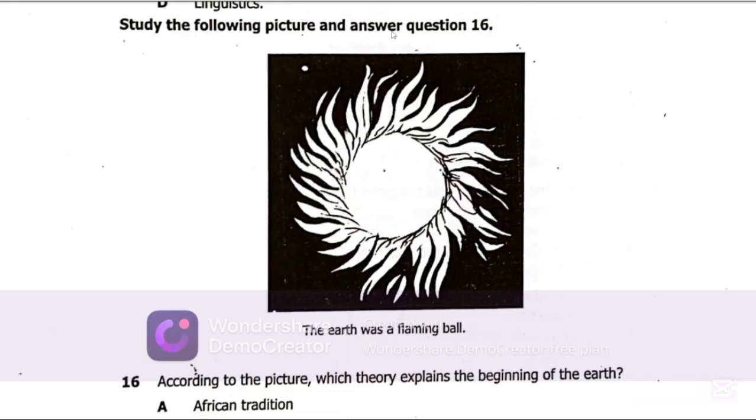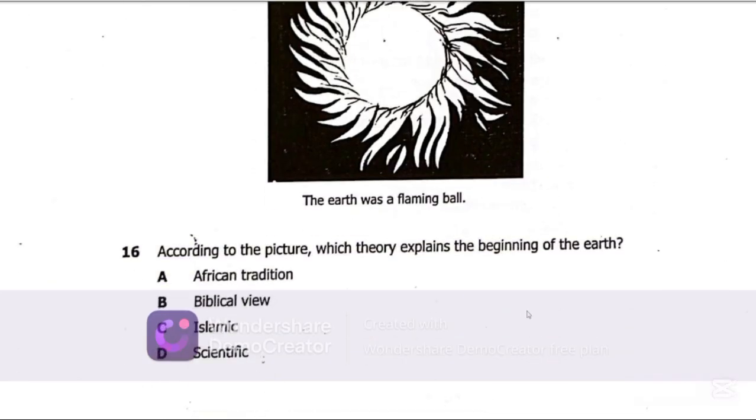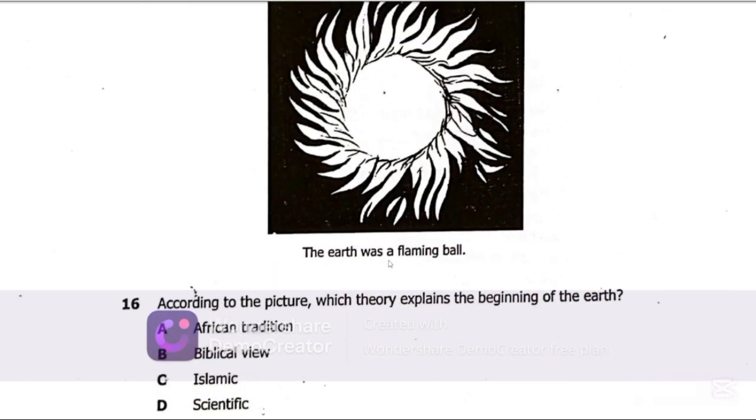Study the following picture and answer question 16. Now, this is the earth depicted as a flaming bulb. So the earth was a flaming bulb. So according to the picture, which theory explains the beginning of the earth? The best possible answer on question 16 is D, scientific.